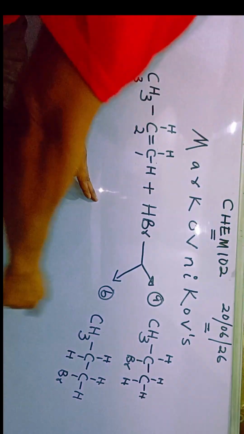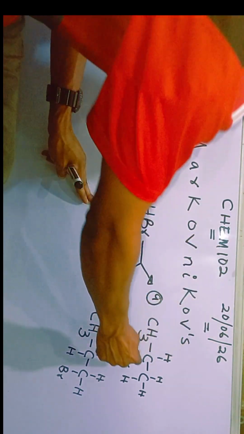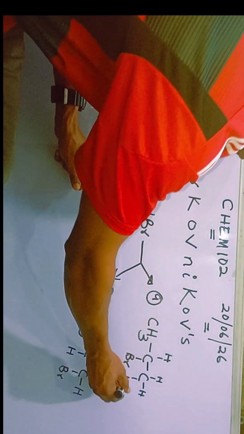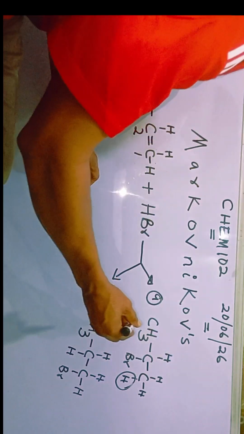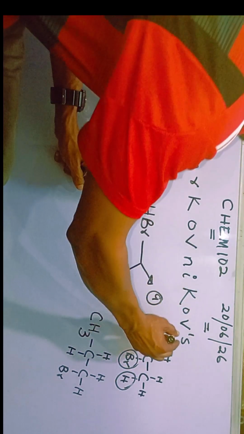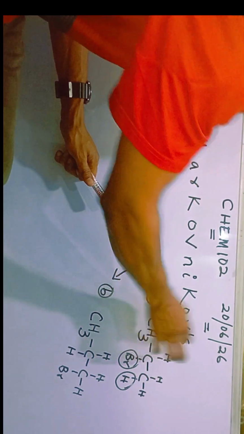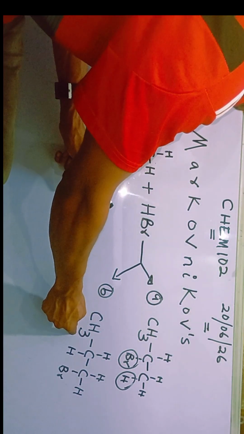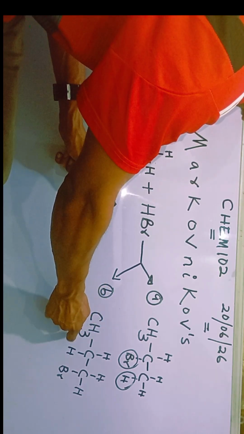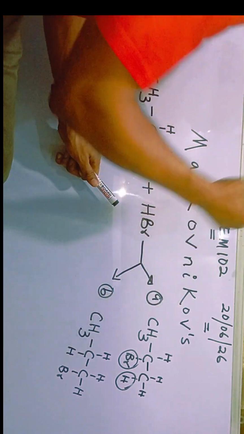Now class, follow me. Look at product A. In product A, you see that it is carbon 1, which already holds the greater number of hydrogen atoms, that receives the hydrogen, while bromine goes to carbon 2. So this is the right structure. This is the structure that is in line with Markovnikov's rule. This other product here is called the anti-Markovnikov product. That means it is not formed in line with Markovnikov's rule.